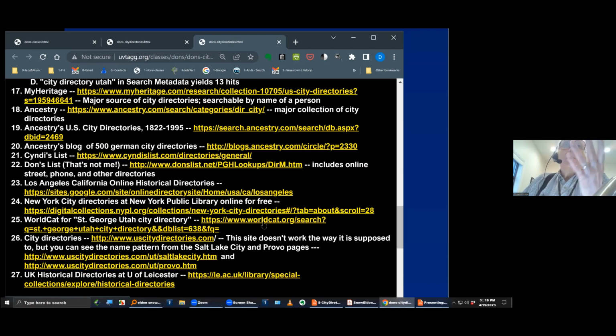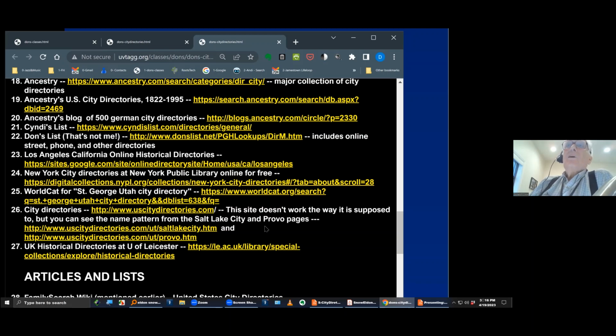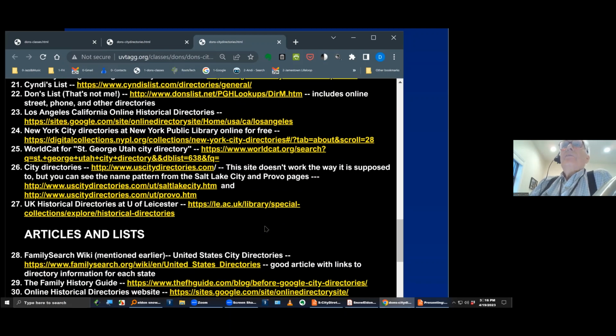Anyway, look at all those different sources. Now, a lot of these sources I haven't checked recently because I made up this list 2 years ago and it was accurate then, but so many things have changed that some of these may not work now. If you find a link that doesn't work now, copy that link and paste it into Google and do a search, and you may be able to find what the new link is, where that takes you to.